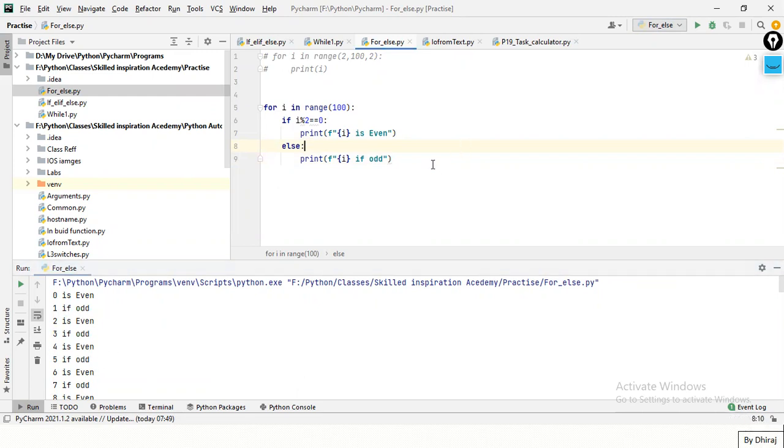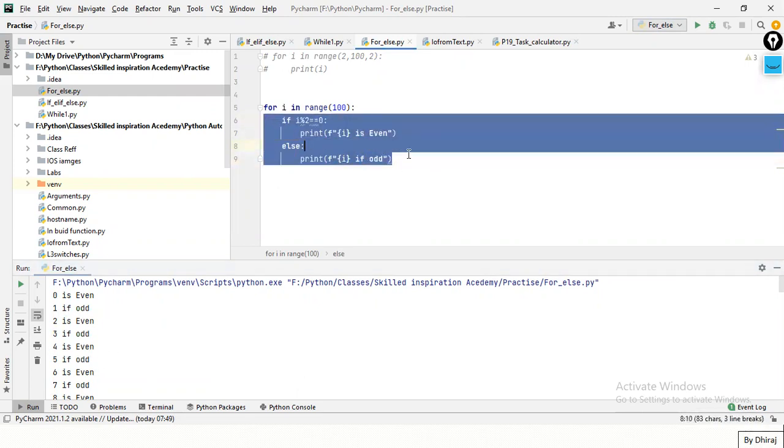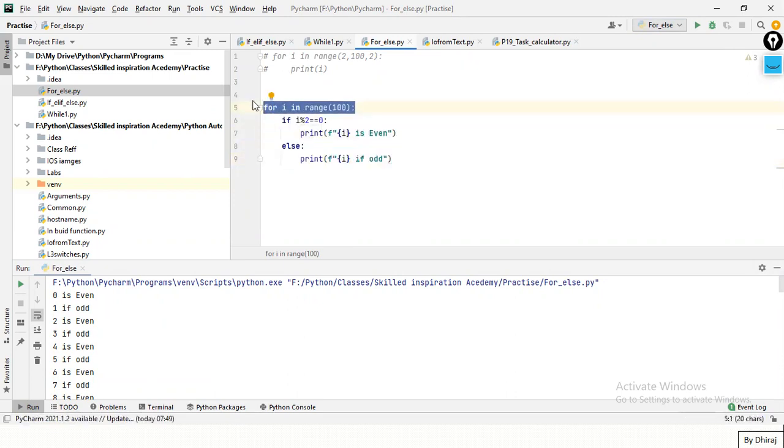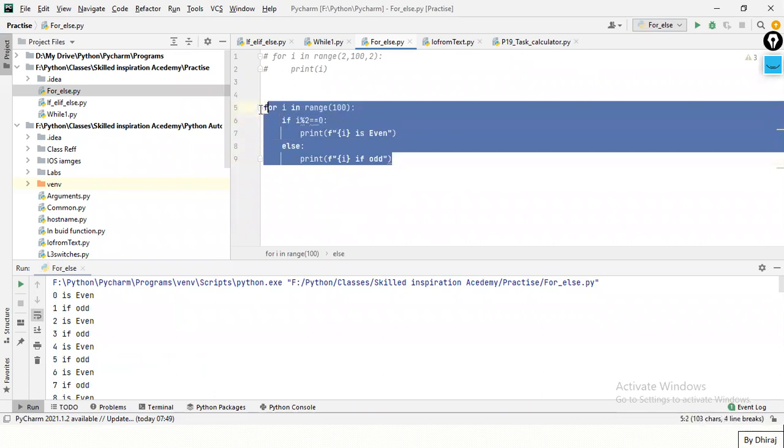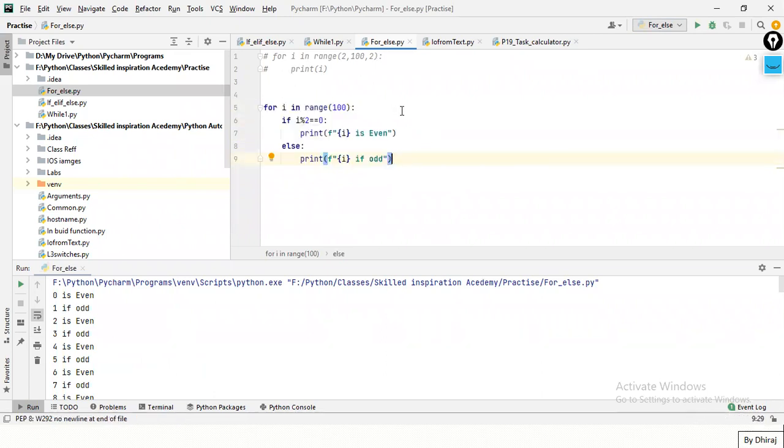Getting it? So this is how we can also use an if statement inside a for statement. Any issues in this, or shall I explain how it is running? I think it's easy. You can have a look, right? Okay. One more thing, you can also write a string here directly. Just write Python.